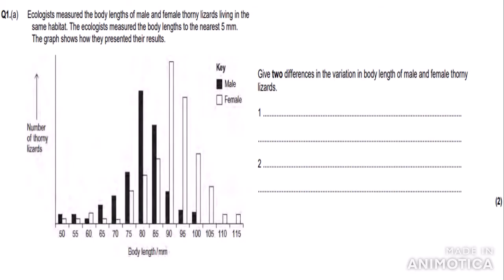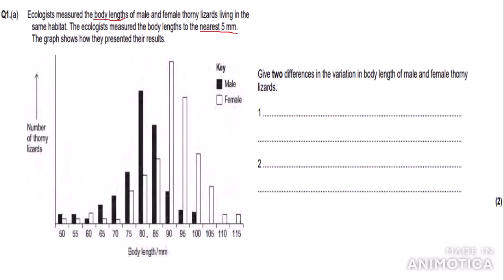Right, so that is it for the content, and now I'm going to get on to some exam questions. So let's look at this one. Ecologists measured the body lengths, so we can underline body lengths, of male and female thorny lizards living in the same habitat. The ecologists measured the body lengths to the nearest 5 mm. The graph shows how they presented their results.